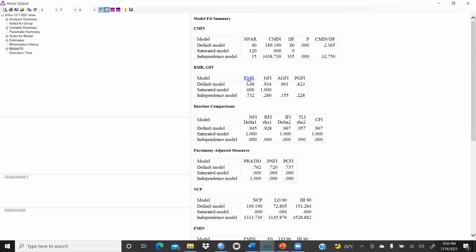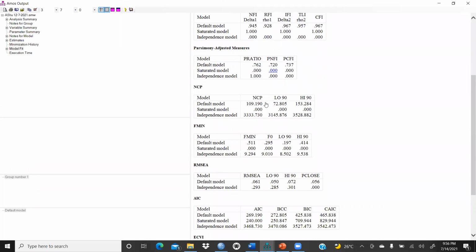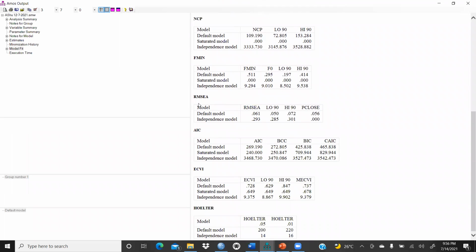When we come to the RMR, the GFI should also be more than 0.9 or 0.95, right? The GFI should be more than 0.9. And the bad fit, we will discuss in my Word document. When we talk about the RMSEA, this value should be less than 0.06.